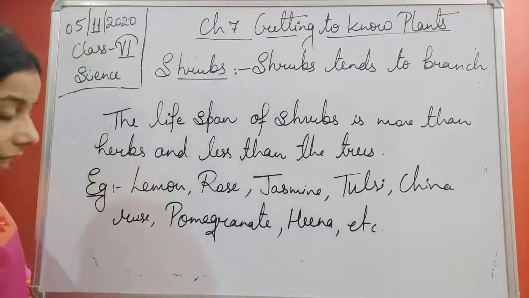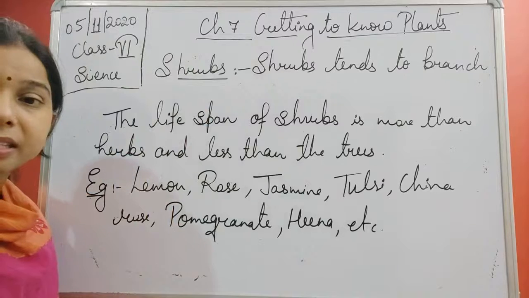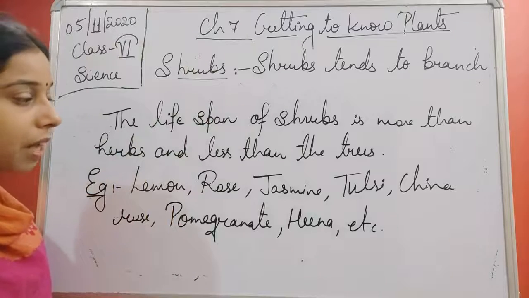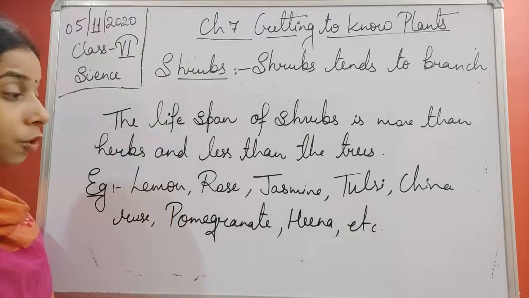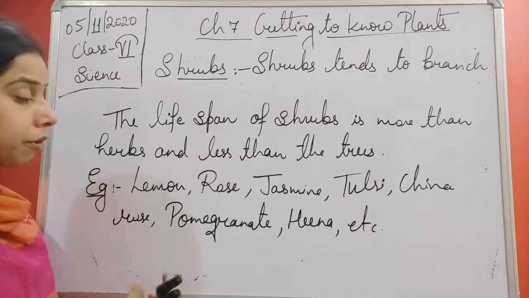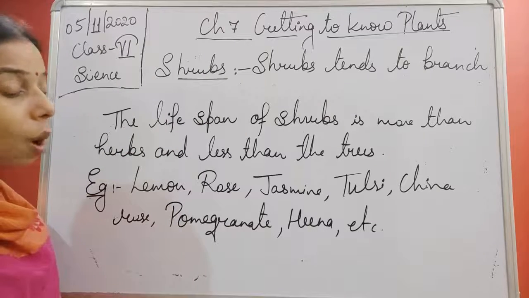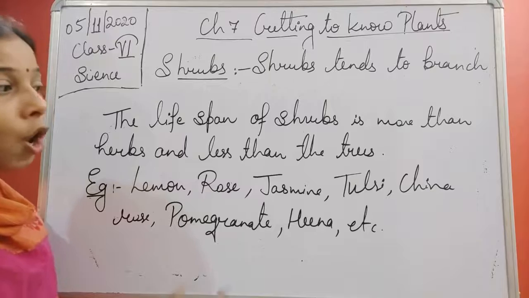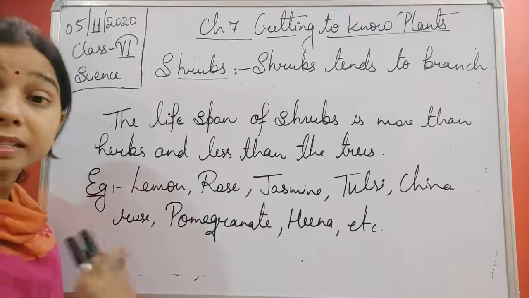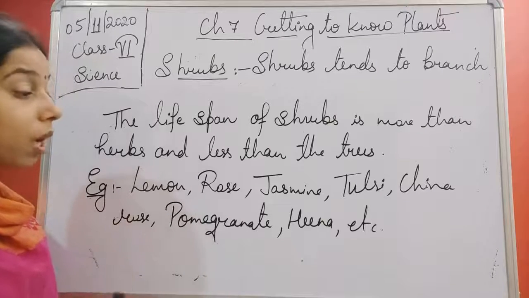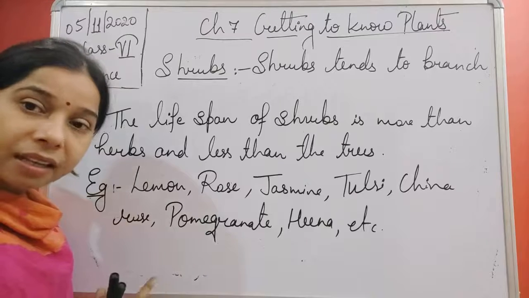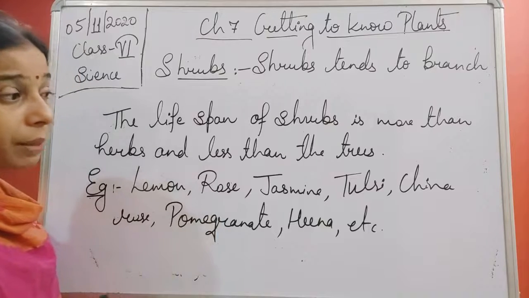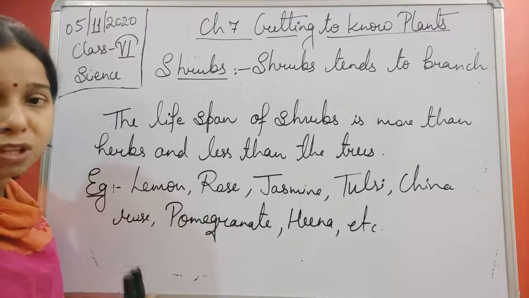So you see, student, these are very common plants that you can see at different houses and at your own place also. Whether it is the lemon or the rose or the jasmine or tulsi, China rose, that is the hibiscus plant, pomegranate or henna, all of them show the properties of the shrubs.